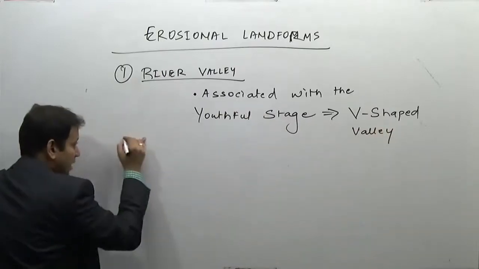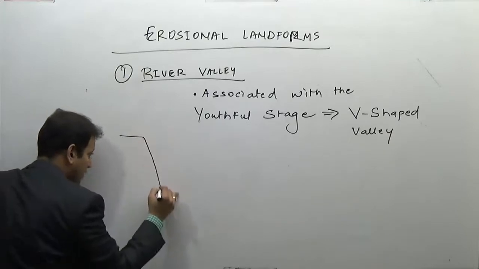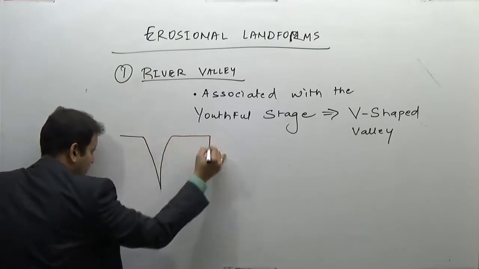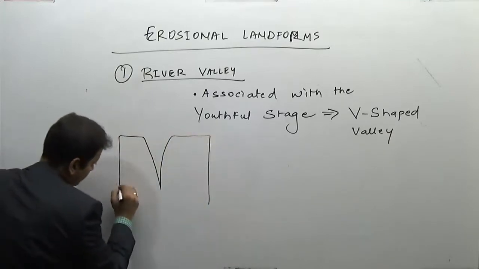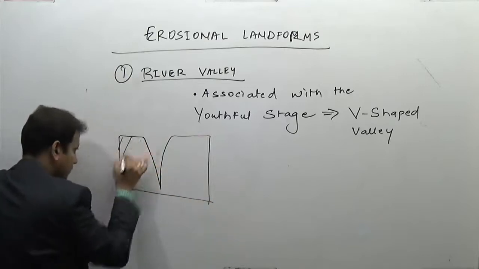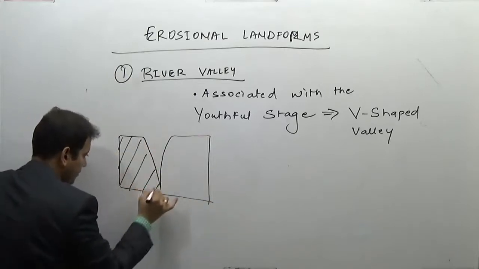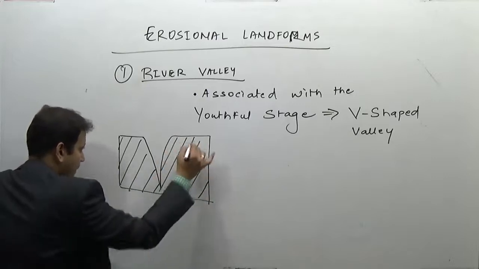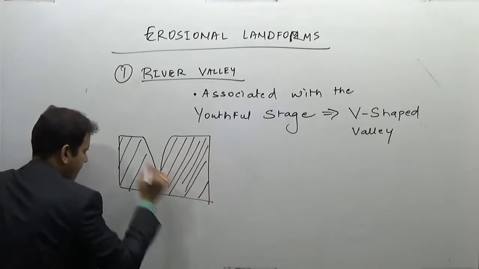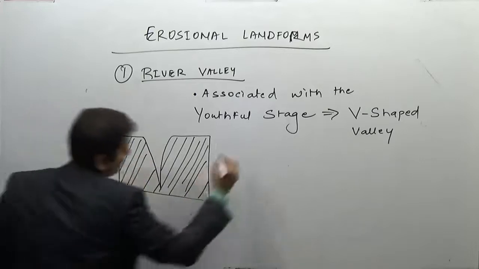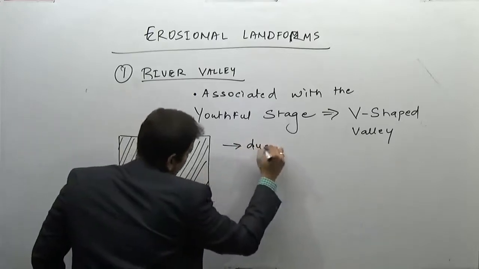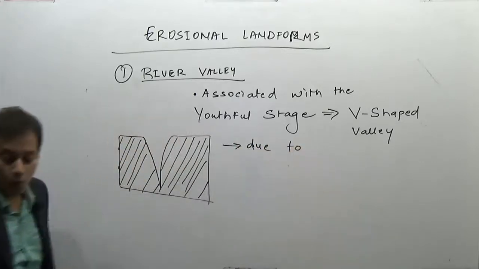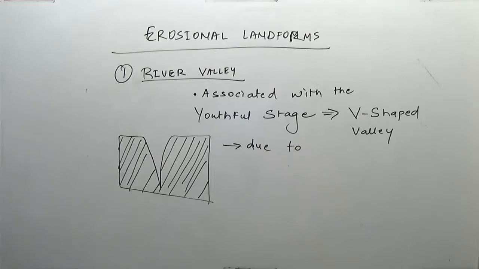This V-shaped valley, why is it formed? These are formed due to which kind of process?